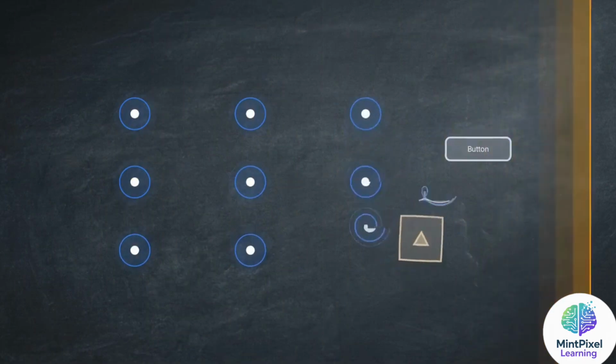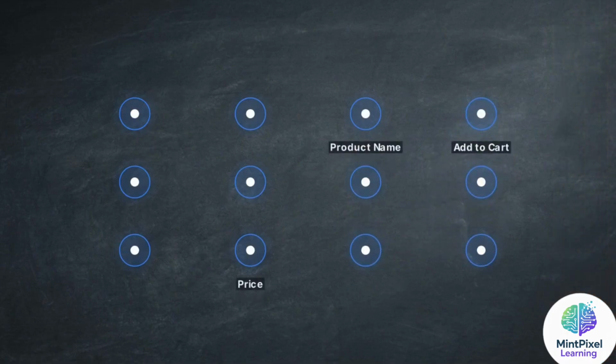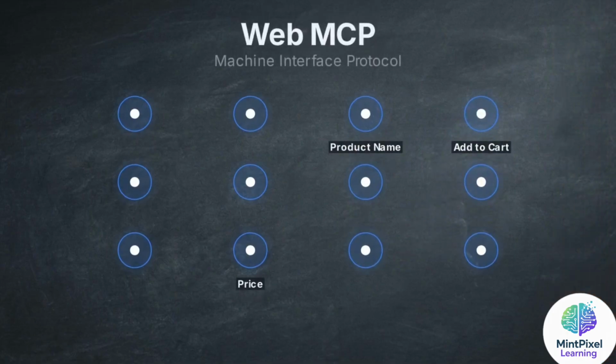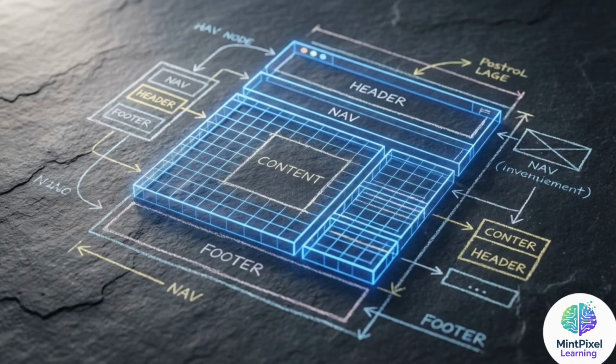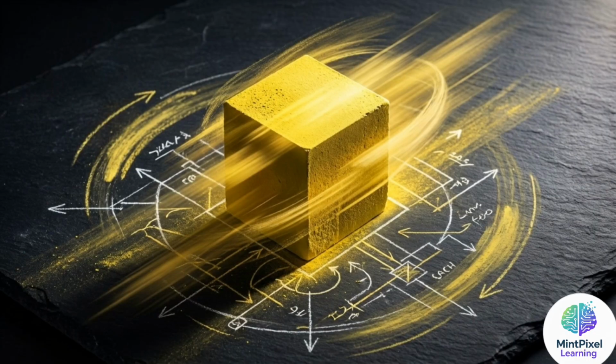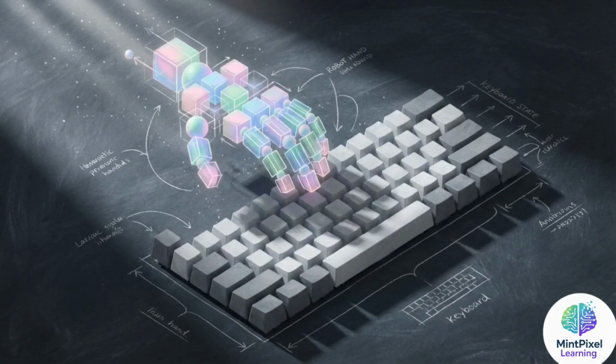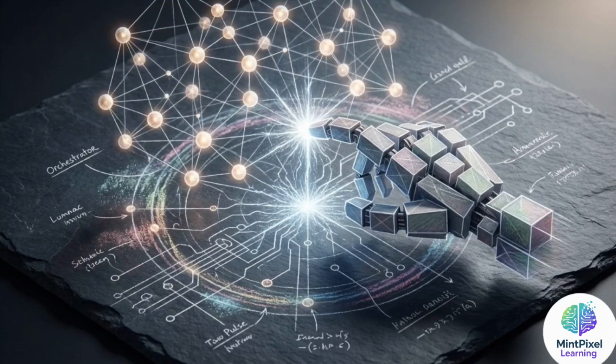The solution is the Web Model Context Protocol, or MCP, translating messy interfaces into structured data nodes an AI natively reads. WebMCP acts as a specialized user interface for machines, allowing developers to create websites that autonomous agents can navigate at 100 times the speed of a human. Autonomous AI no longer requires a human to build a custom API. It uses MCP to interact directly with the web environment to achieve its goals.